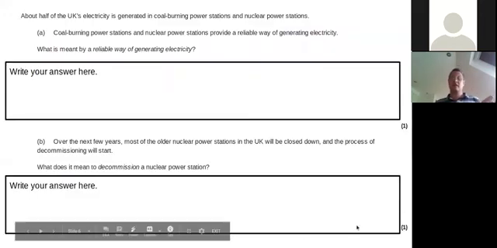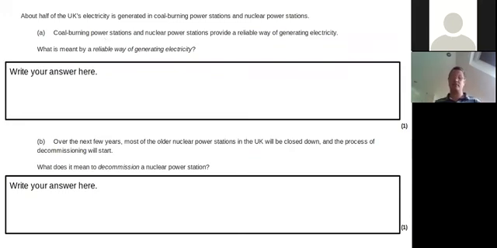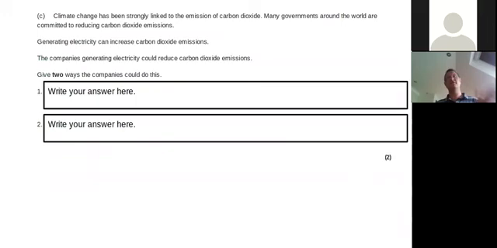A nice simple one here, 1 mark question. What's meant by reliable? Just give me a definition. Maybe you need to look back at this video again to remind yourself of that. What does it mean to decommission a nuclear power station? Again, maybe you need to look back in this video. Give 2 ways, 2 marks. Again, it's really clear what you need to do to get those marks.